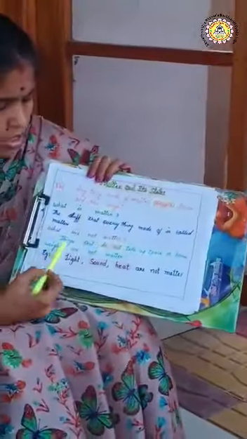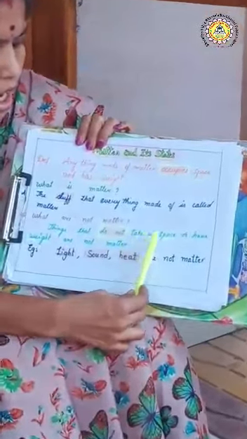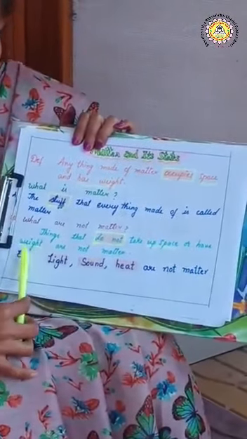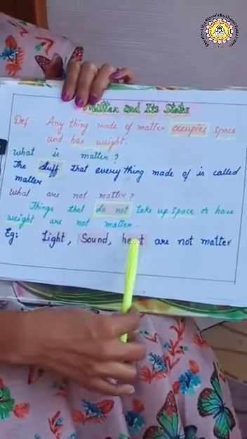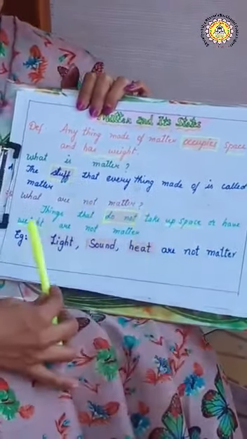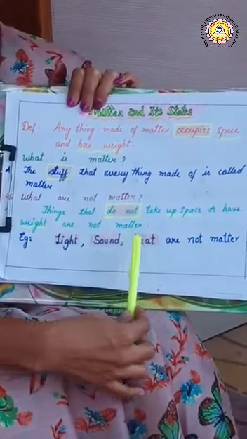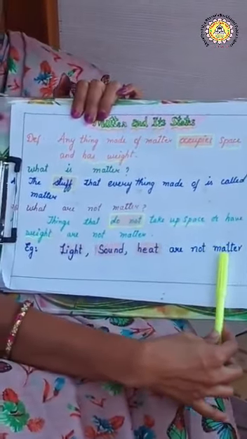So, things that do not take up space or have weight are not matter. Examples are light, sound, and heat.